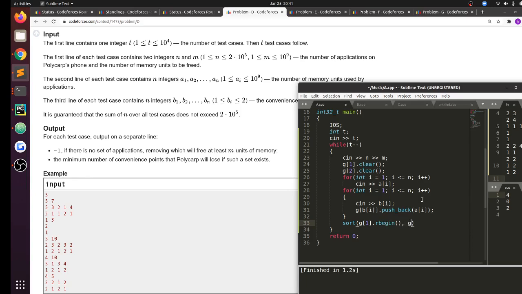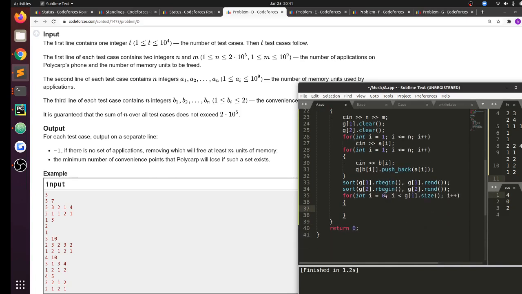And the same thing for g of 2. And now I can iterate. So for int i equal to 0, i less than g of 1 dot size, i plus plus. So I'll be taking i elements from g of 1. So if i is 0, let me take the i equal to 0 case separately. So if g of 2 dot size is